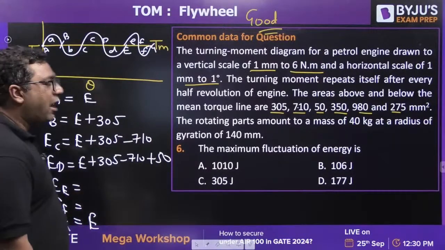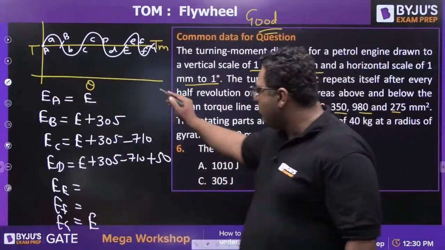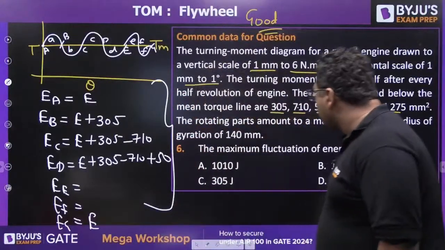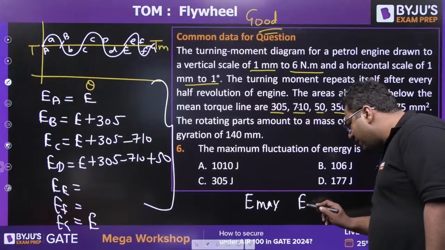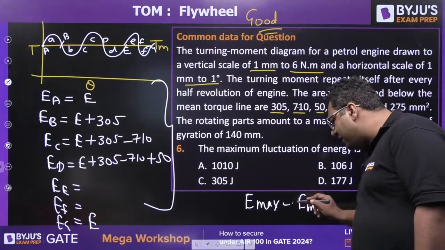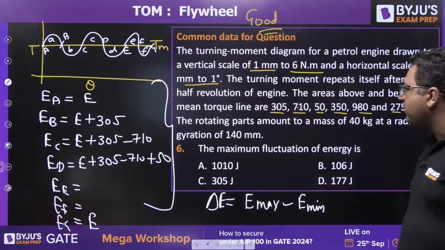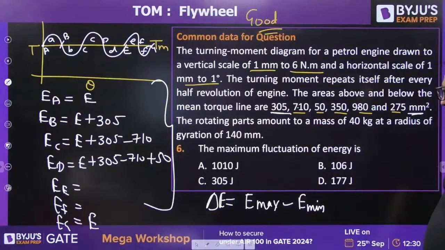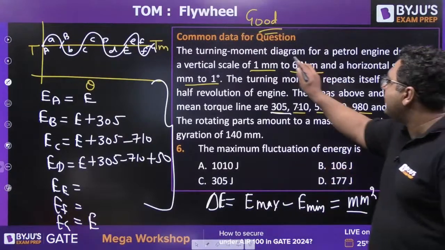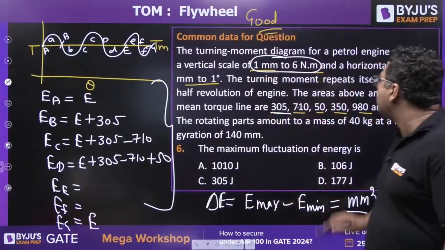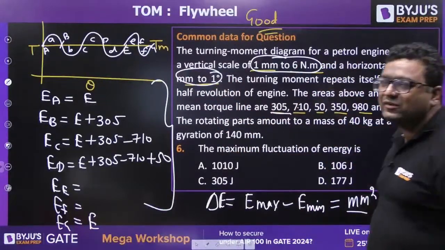So you tell me, when you find out all the energies, very good Kenil, you will find out the maximum and minimum energy from them. When you get the maximum and minimum, you can find out delta E. But that energy will not come in joules because these areas are given in mm square. That energy will come in mm square. Then you need to put in the conversions: 1 mm is 6 Newton meter, 1 mm is 1 degree, then 1 degree is pi by 180. That will give you the exact value of delta E.